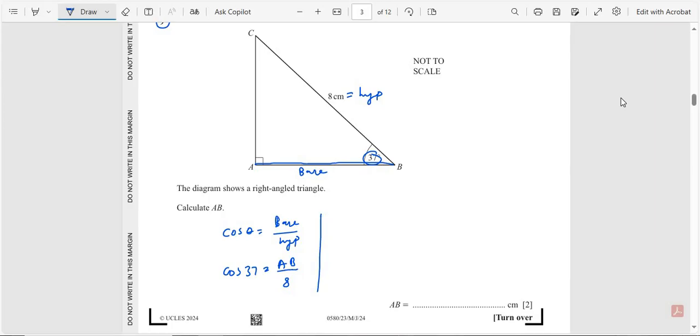Cos 37 is equal to 0.798, which equals AB over 8. Multiplying 8 on this side, 8 multiplied by 0.798 is equal to AB. After multiplication, we get AB is equal to 6.38. So the final answer is 6.38.